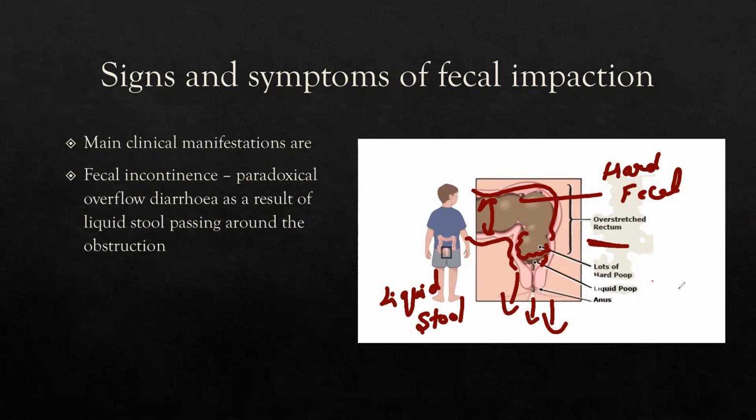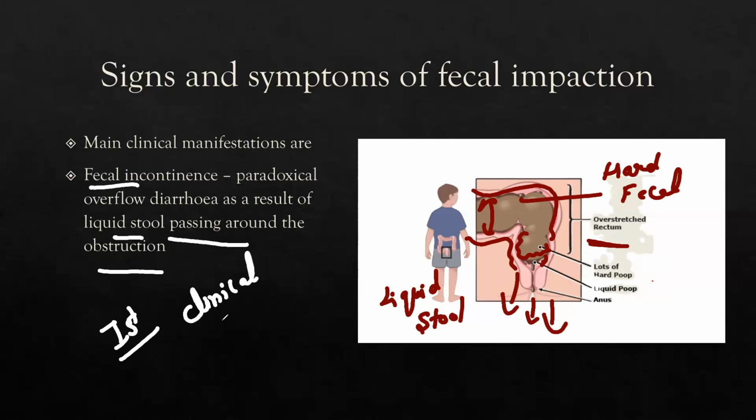We know conditions like urine incontinence, meaning the dribbling of urine. It is the same condition as fecal incontinence, in which, due to the hard fecal material impaction, the liquid fluid overflows from the anus. So this is called fecal incontinence, where there is a paradoxical overflow of diarrhea as a result of liquid stool passing around the obstruction. This is the first clinical sign and symptom, and we can say this is the clinical sign and symptom of this disease as given in the question.